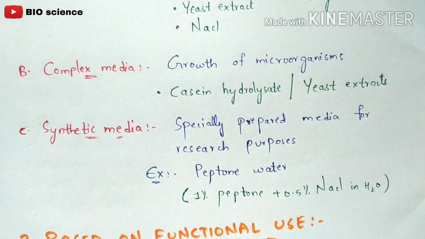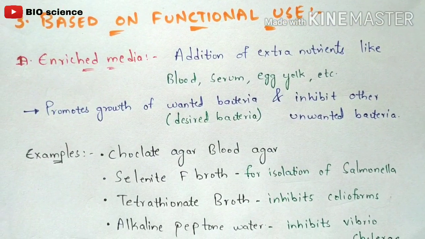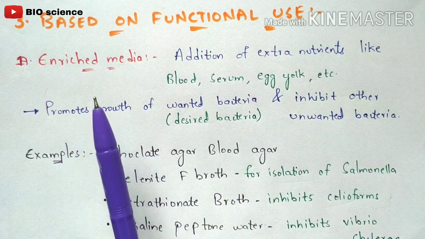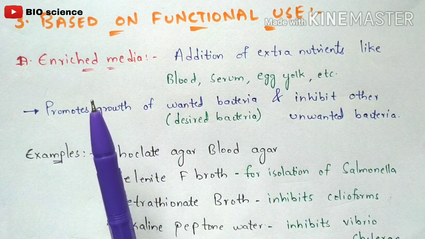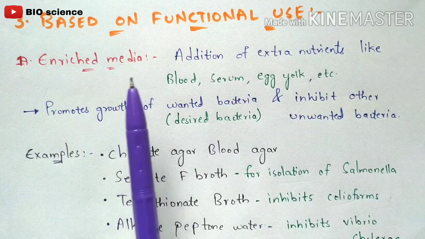Now coming to the third classification, based on the functional use. Based on the functional use, the culture media is classified into four types. They are enriched media, selective media, differential media, as well as transport media. Firstly we are going to discuss enriched media.